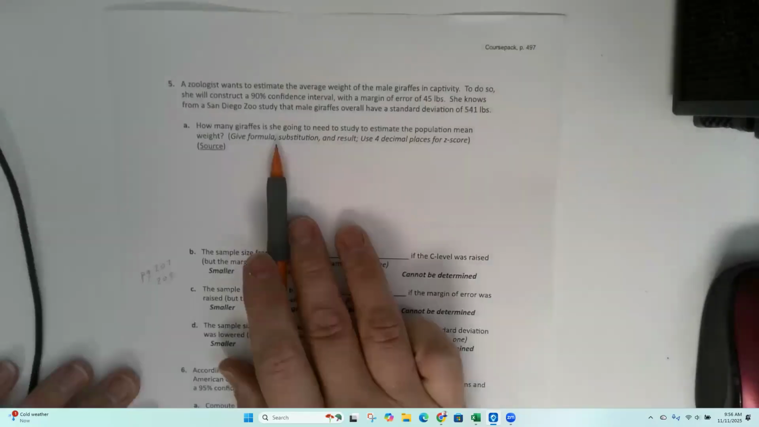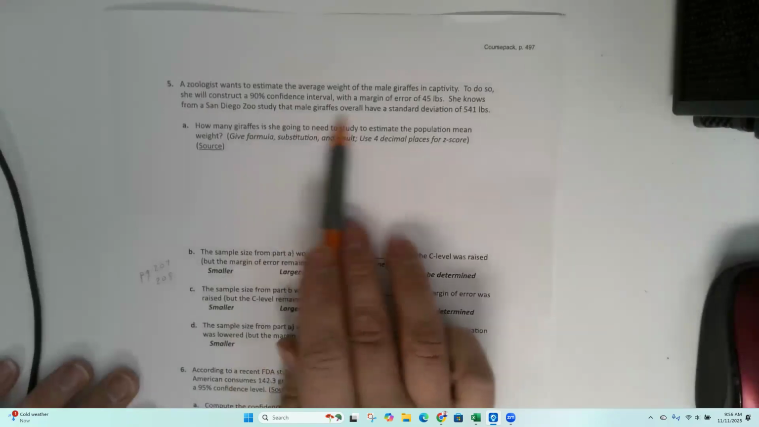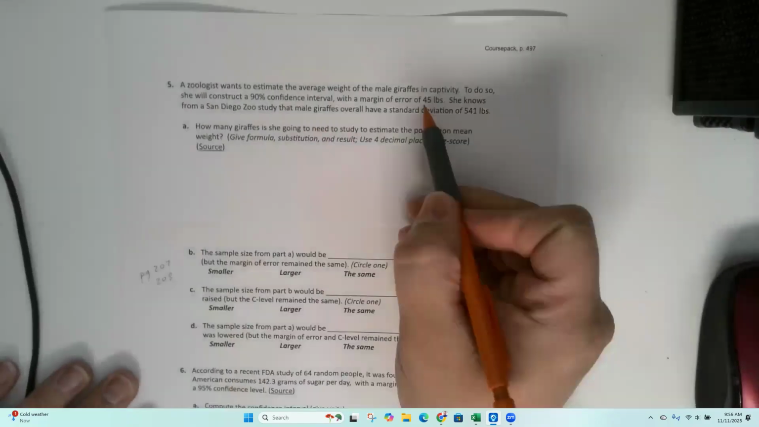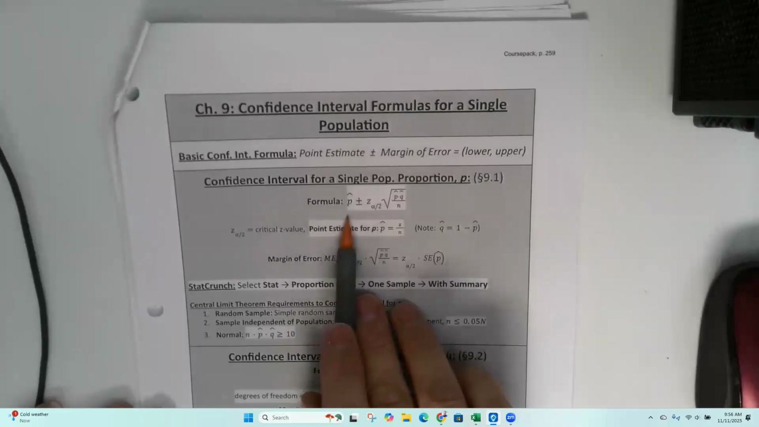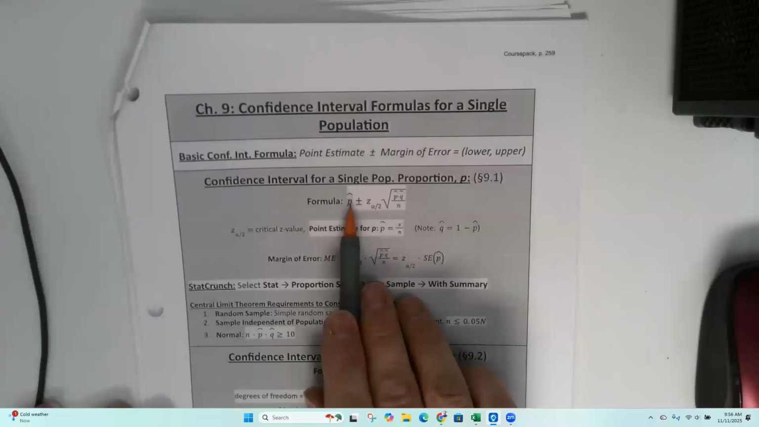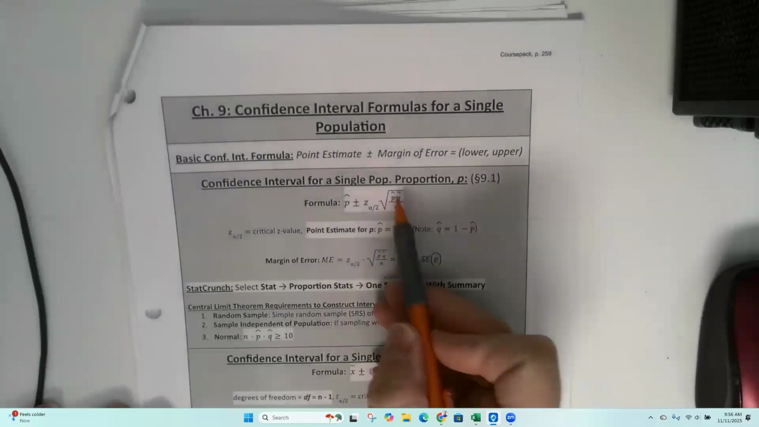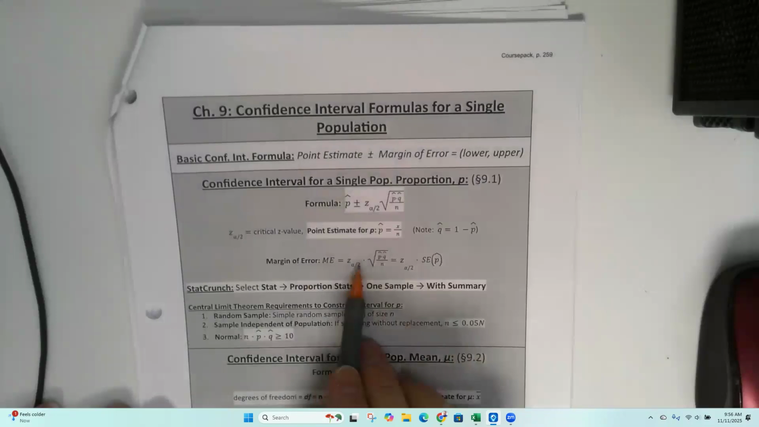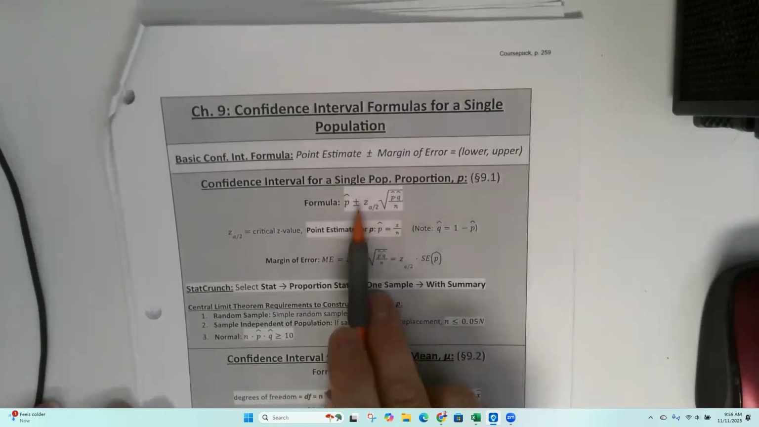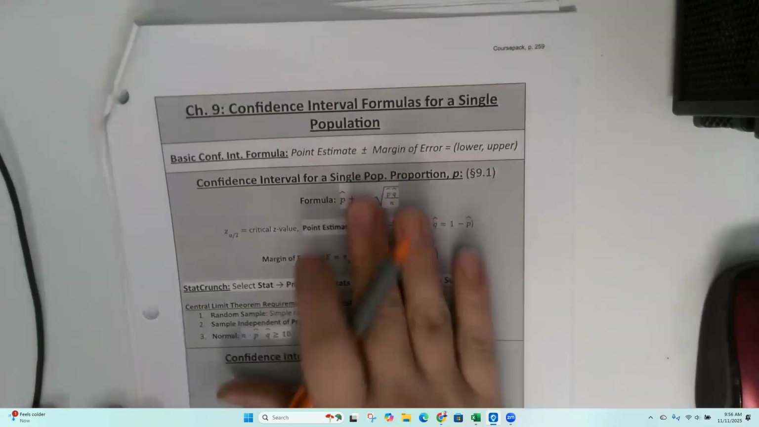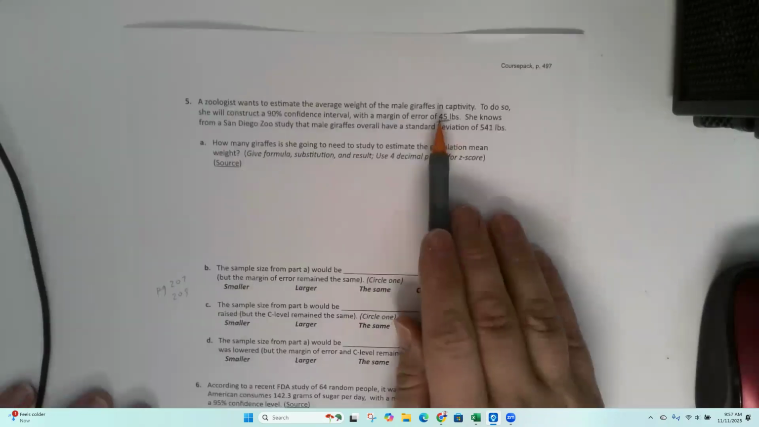So this is another one where they give you the margin of error instead of calculating it, right? The formula here for a confidence interval: the point estimate is the p hat. This whole thing here is the margin of error, z alpha over 2 times square root of p hat q hat. If you have to calculate the margin of error and then add or subtract it, you can just do that in StatCrunch, okay? But if they give you the margin of error, then you just add that or subtract that from